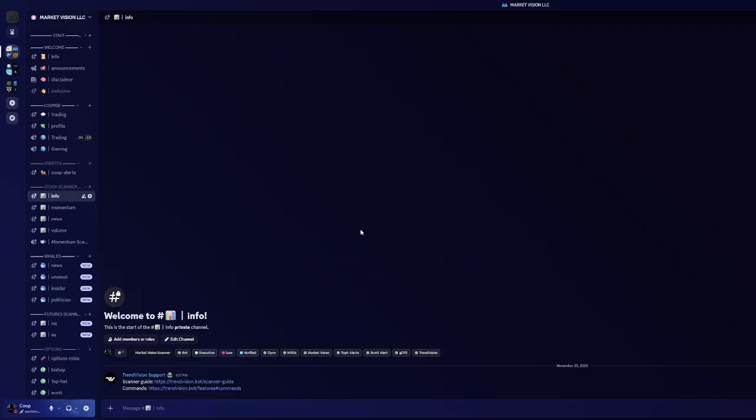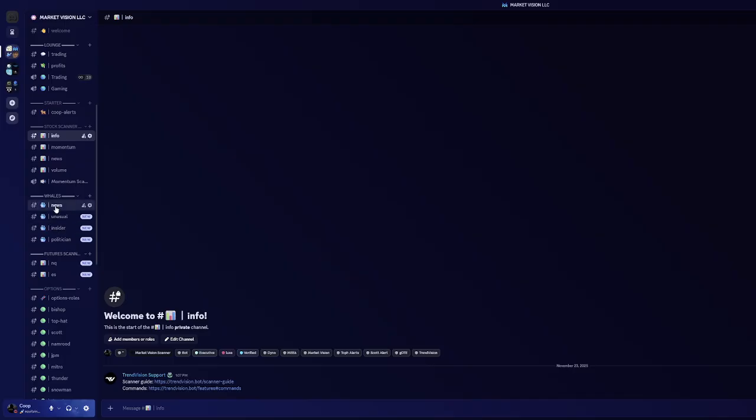News page, it's going to drop all prevalent small cap news, whether that be, ticker ABCD Technologies just released huge news. They're going to post it there. Volume tab is just going to be which low float stocks are getting the most attention, the most volume in the day. Scrolling down here, we have our Whales tab.